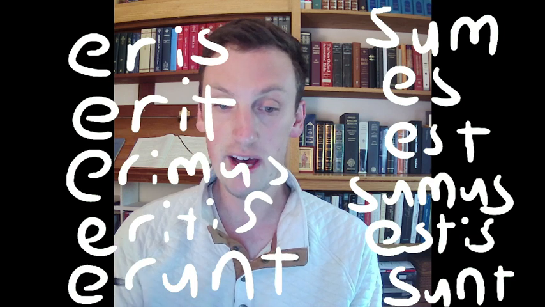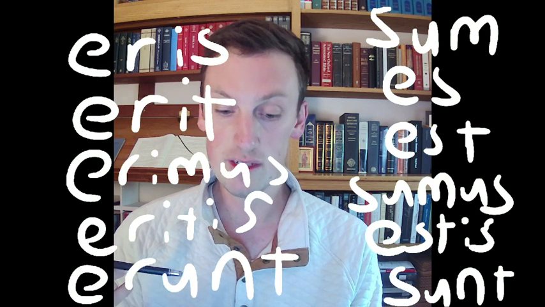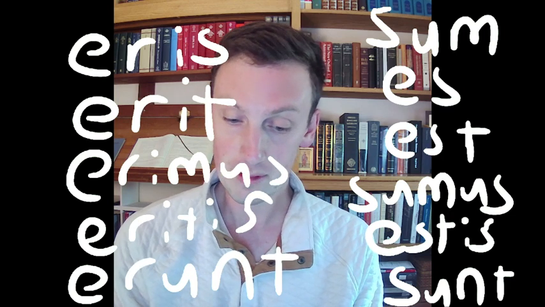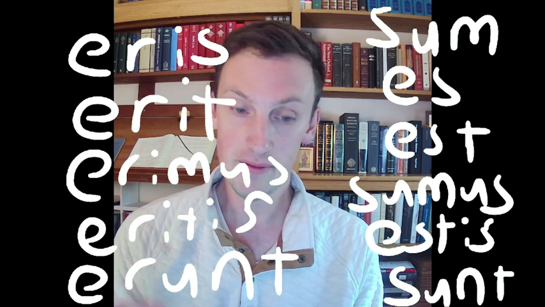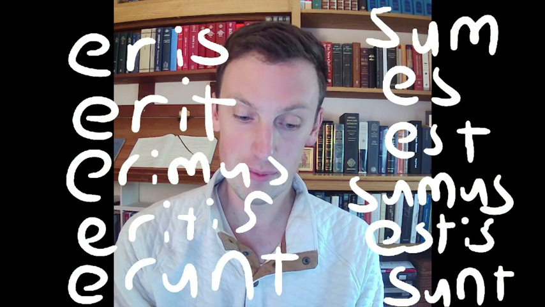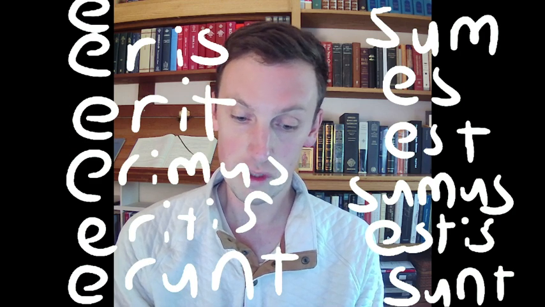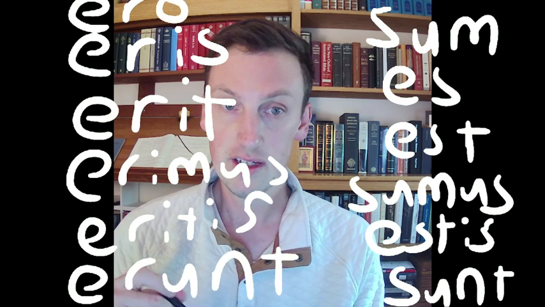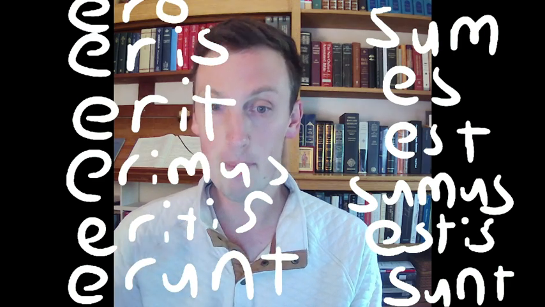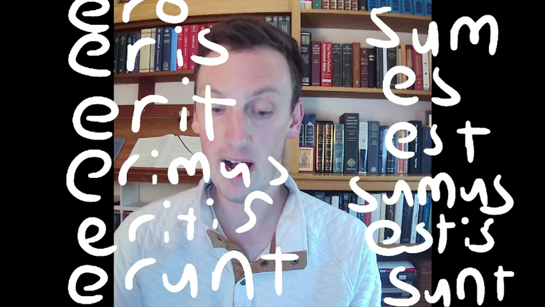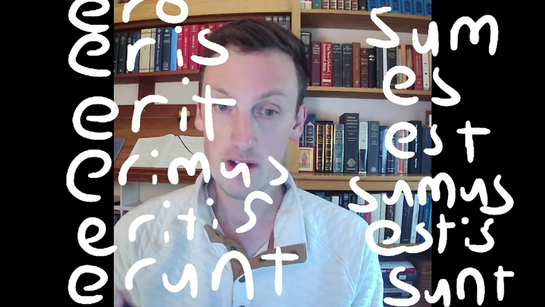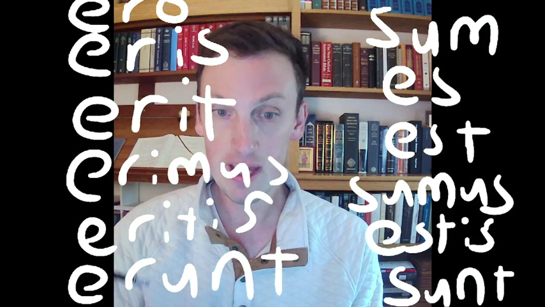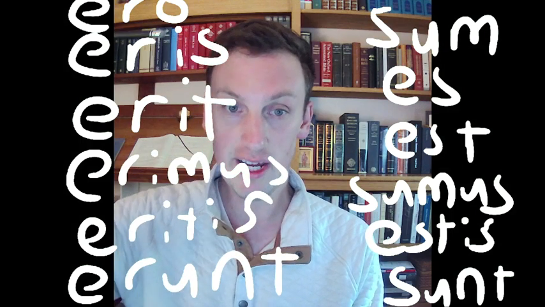We have here erunt, the future tense of to be. They will be. And likewise for the first person singular, we're going to get ero, just like we have amabo, I will love.